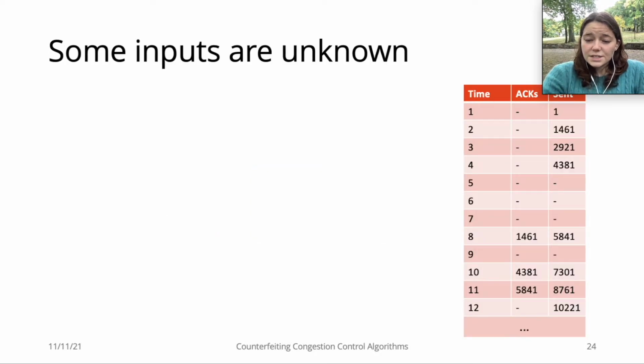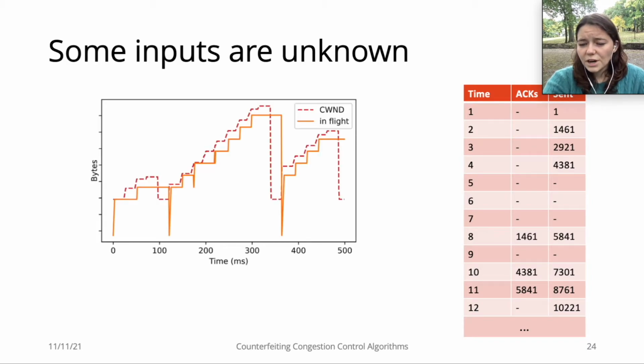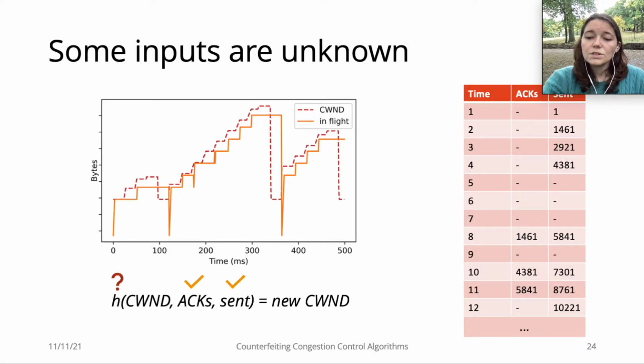The network traces are timestamped records of what the CCA sees in the network. In each timestamp, we know which packets were ACKed and which packets were sent, so in practice we know which packets are in flight at any given moment. We want to synthesize the handler functions for the CCA. We have part of the inputs from the trace, but we are missing the previous congestion window on the inputs, and we are missing the output congestion window as well.